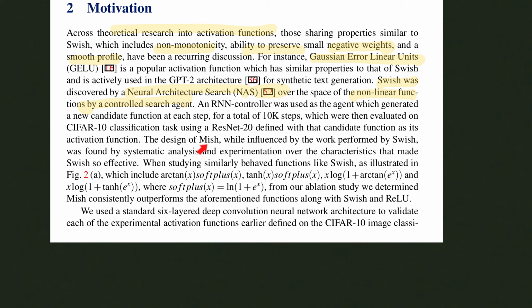Now, the design of Mish, they mentioned, is informed by the work that was performed on Swish. And it was the result of systematic analysis of the characteristics that make Swish so effective, for example, the self-gating that we discussed. To validate it, they had a six-layer deep CNN architecture and validated it on different benchmarks.